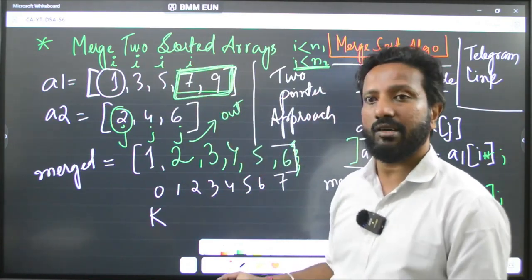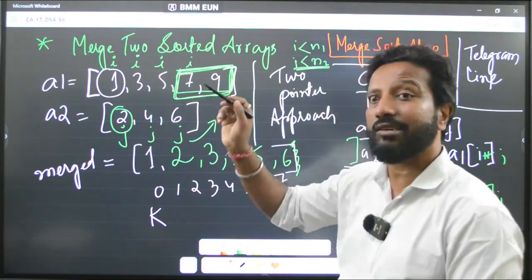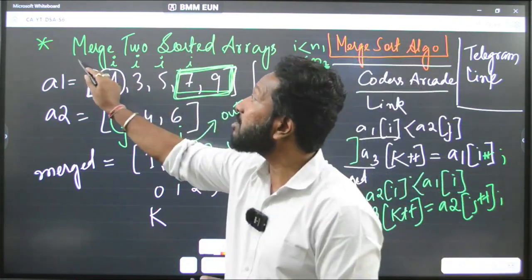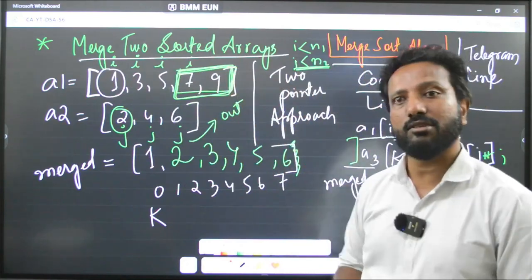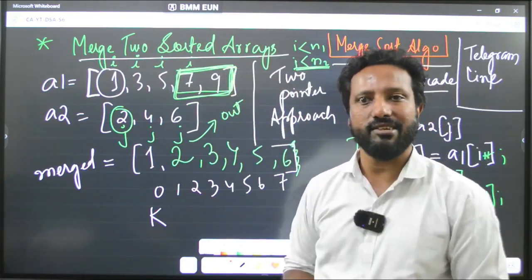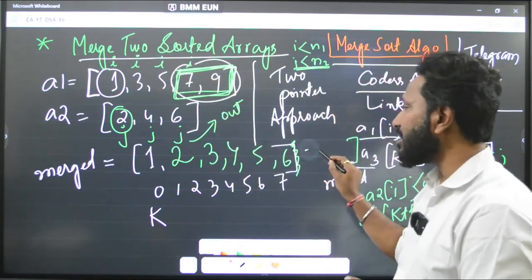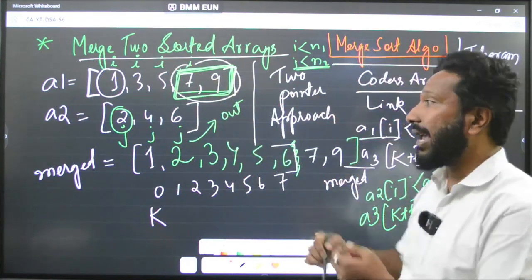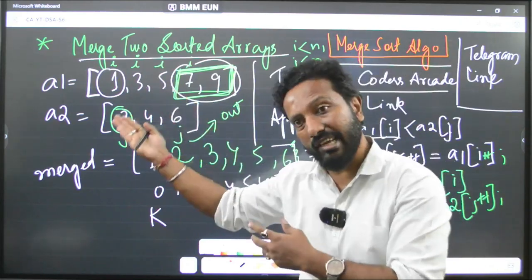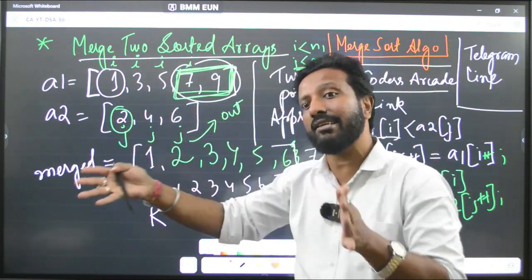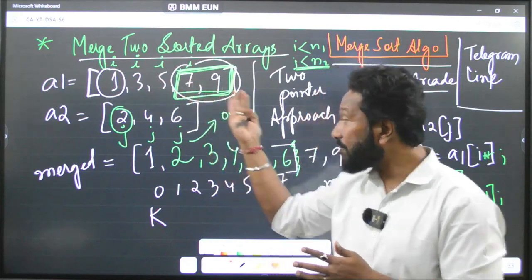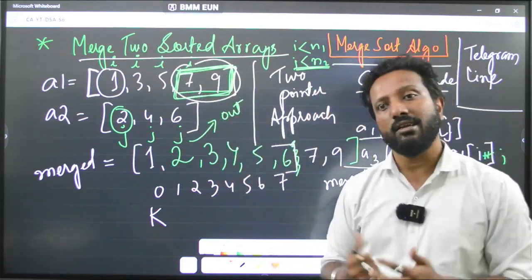Not at all, because it is already sorted. The question is to merge two sorted arrays, so we don't have to sort anything. You just take that part and store it here, 7, 9. Any array, first or second, if it has extra elements, then just copy that into the merged array. Clear?